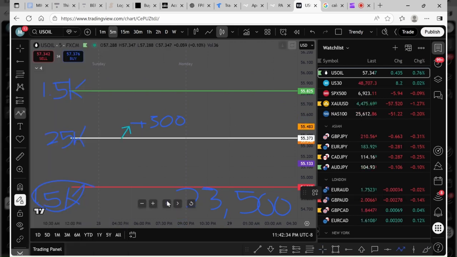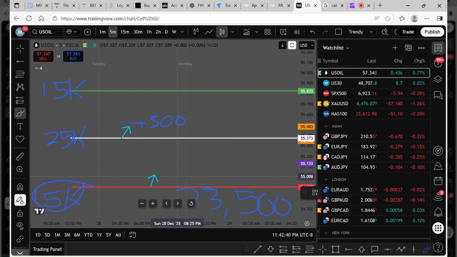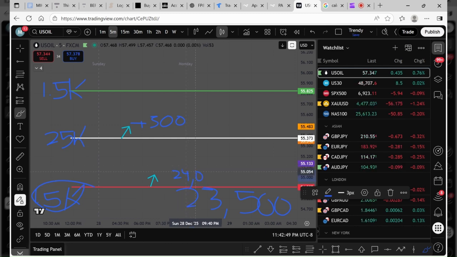Let me grab this. This also increases $500, right? So now you cannot go below 24,000. If you go below 24K, you lose your account. You have to buy a new challenge and start all over again with your account.